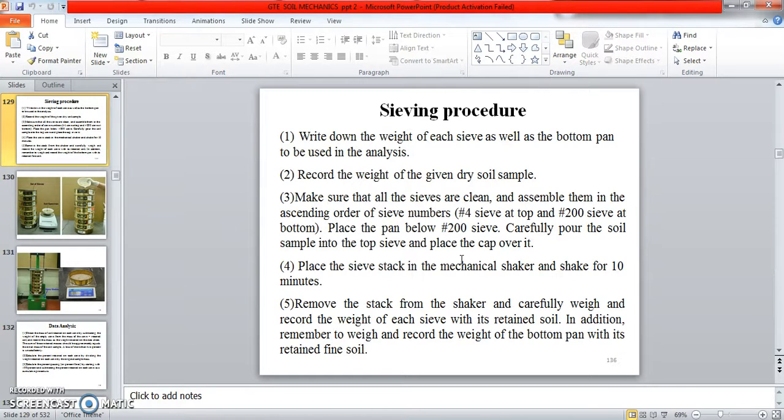Place the sieve stack on the mechanical sieve shaker. In our laboratory there is a mechanical sieve shaker. In this we can keep all the sieves in order and sieve the sand. Then we shake the sand for 10 minutes. Up to 10 minutes it will be shaking. After 10 minutes we remove the shaker, and then we weigh each sieve.